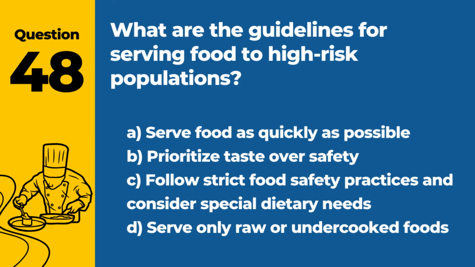A. Serve food as quickly as possible. B. Prioritize taste over safety. C. Follow strict food safety practices and consider special dietary needs. D. Serve only raw or undercooked foods. Answer: C. Follow strict food safety practices and consider special dietary needs. This is crucial for protecting vulnerable groups.